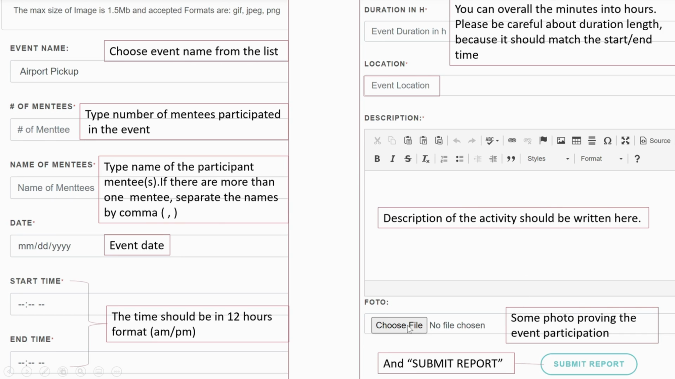Also, you have to upload some photo which is supporting the event, and it can be anything. It can be a selfie or any photo of the event location, and later you submit your report.